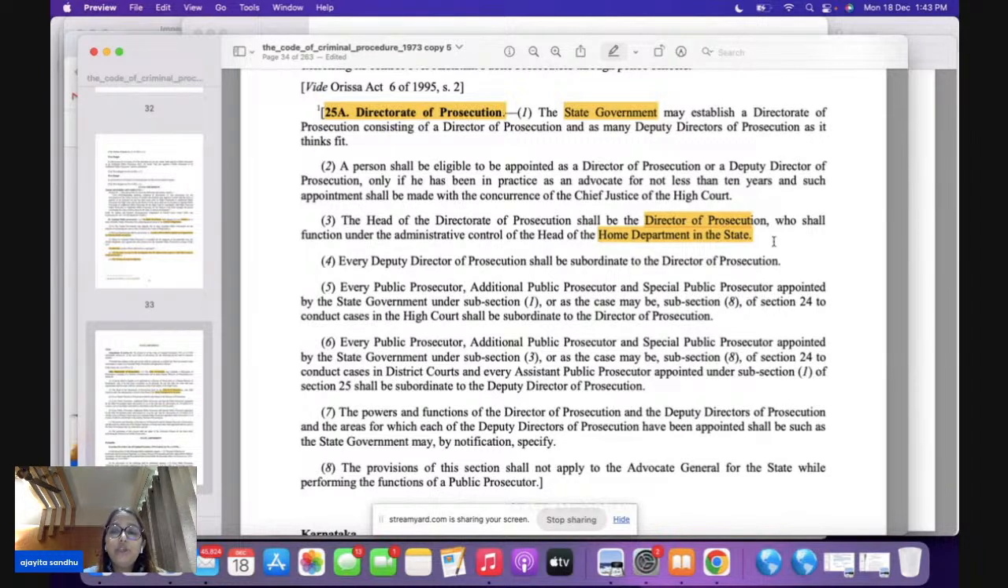Now, another question which is relevant under section 25A is, will the provision of section 25A be applicable to an advocate general? The answer is no. Section 25A makes it very clear it shall not apply to the AG of a state. So please remember that in section 25A, 2005 amendment, the state government is going to establish your Directorate of Prosecution. These are going to be under the home department. The provisions will not apply to the advocate general of the state.